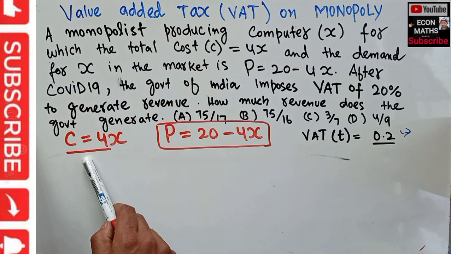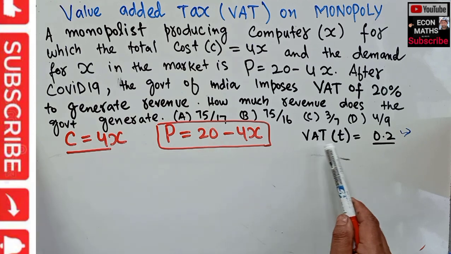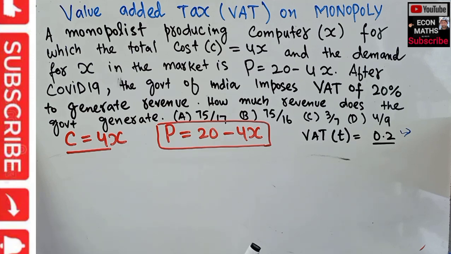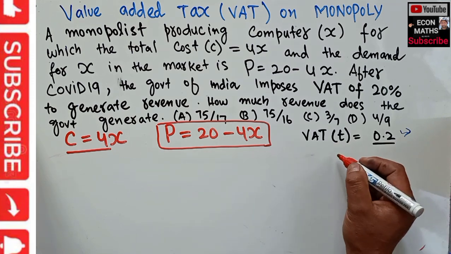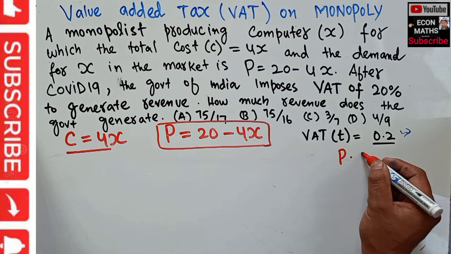So, the total cost function is given. The demand function is given. Value-added tax is 20%. I have written it as 0.2. Now, what exactly is the value-added tax? It is a kind of ad valorem tax. Ad valorem tax is simply the tax on the total value of the quantity, the total value of the commodity. It is not a specific tax which is imposed on the per unit quantity. VAT is a percentage tax and it is on the total value of the quantity, and the total value of the quantity is simply price into quantity, that is total revenue.